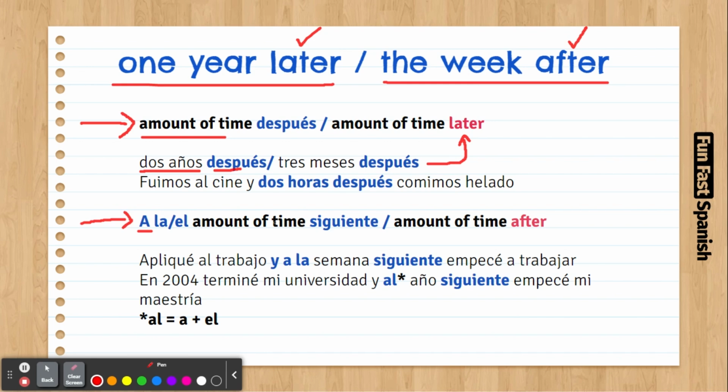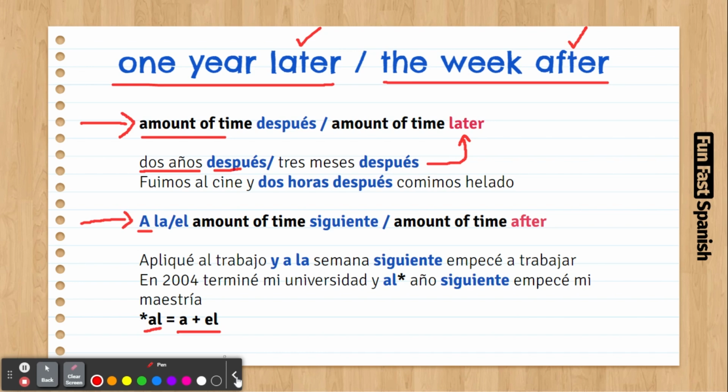For example, año is masculine, so you say a el año siguiente, which becomes al año siguiente. A él equals al. If it's feminine, like semana, you say a la semana siguiente. It's like the week after, the year after, or the day after. So it's another way to give sequence to a story in the past.